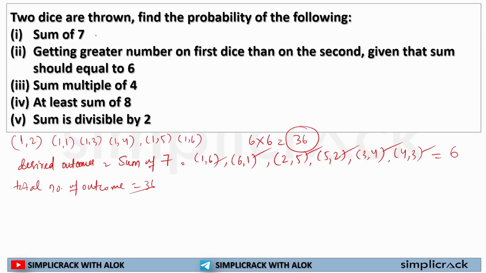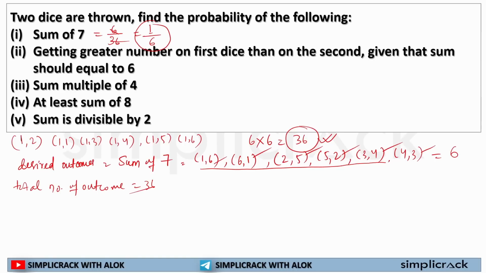Now if I have to find out the probability, how would I solve it? It will be 6 by 36, number of desired outcomes divided by total possible outcomes. That means if I solve it, it will be 1 by 6. So 1 by 6 is the probability of getting sum of 7 when 2 dice are thrown. Okay. I hope you are clear about total number of outcomes and total number of desired outcomes. The error will always lie in finding out the total number of possible outcomes and total number of favorable or desired outcomes.